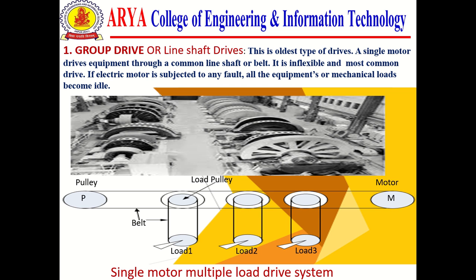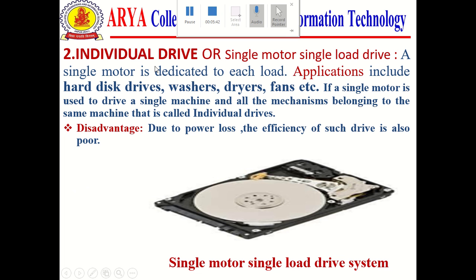The second type is individual drives. Another name is single motor, single load drives, because here a single motor is dedicated to each load.